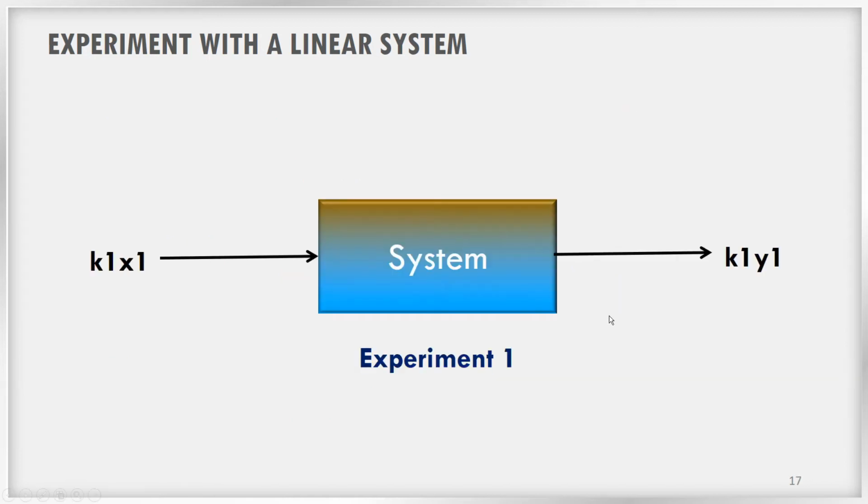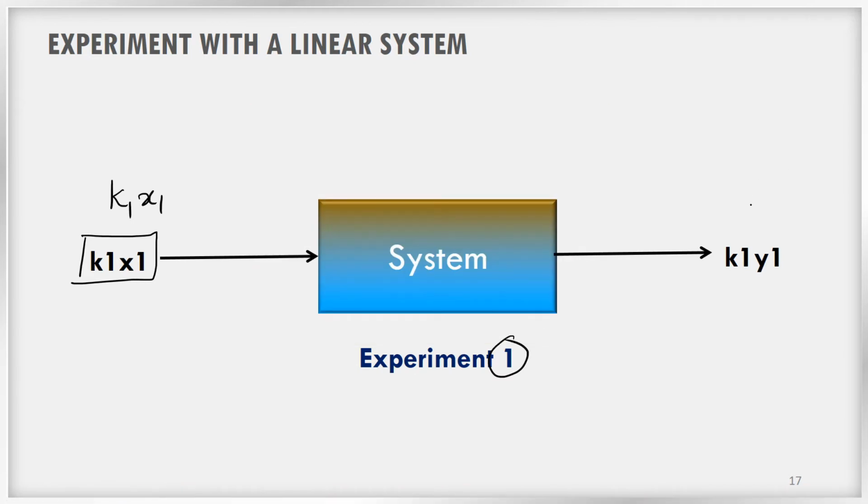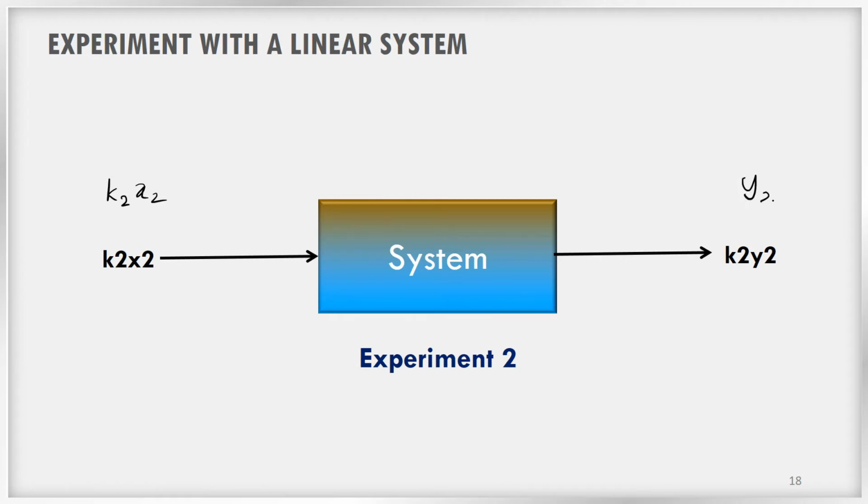Now let us come back to our same system. Here I am conducting experiment number 1. I give the input k1 x1, where x1 is the input signal multiplied by a constant k1. Since our system is linear, I will get an output k1 y1, because it obeys the homogeneity principle. Assume I give an input x2 multiplied by a scalar k2. Since it obeys homogeneity, I will get an output k2 y2.